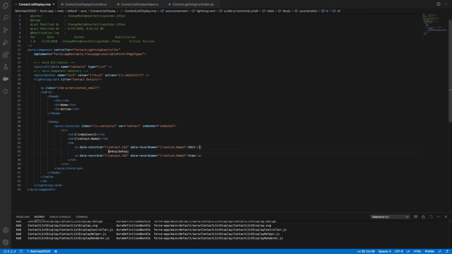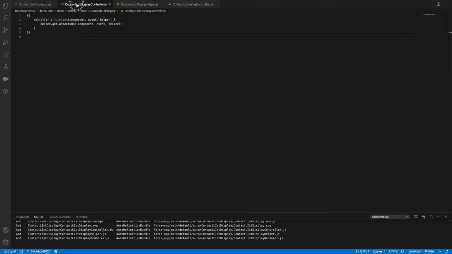Now I'll define my controller function, my controller edit action. Edit action function. Now copy, paste, view action.